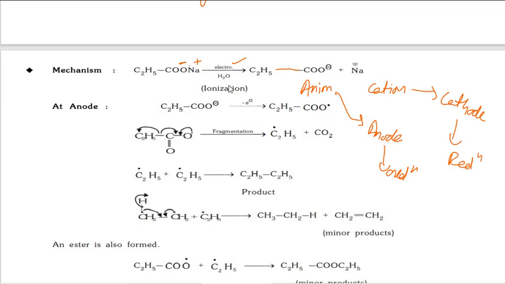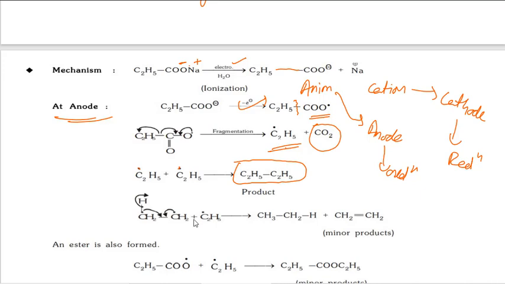Now this anion going to the anode gets oxidation, that means losing of electron, so a free radical is formed. Then in this free radical, homolytic bond cleavage occurs, forming carbon dioxide, and finally we get an alkyl free radical. The same process keeps going, that's why so many alkyl radicals are there. Ethyl radical plus ethyl radical forms